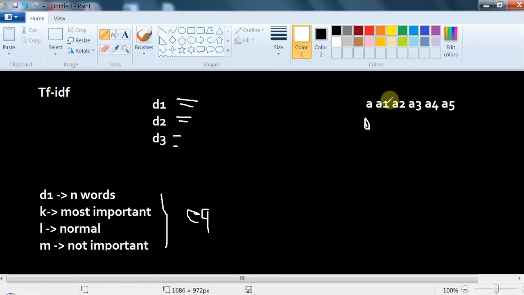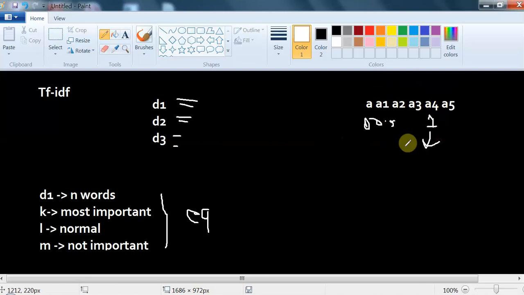For A3, suppose it is 0.5, then we can say this is a normal word which is important for our document. And suppose for the word A4 the weight is 1. This is the most important word because it has the highest weight. So this is actually the idea behind TF-IDF.